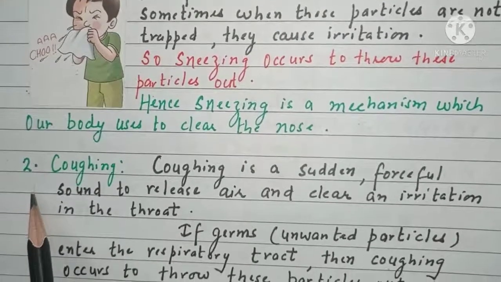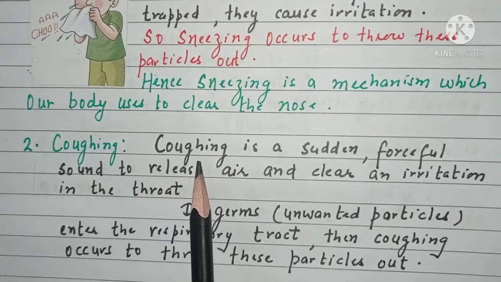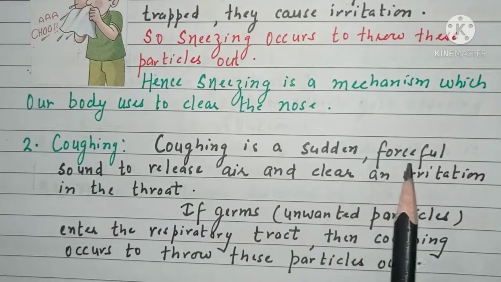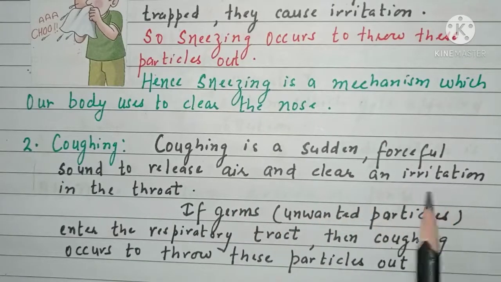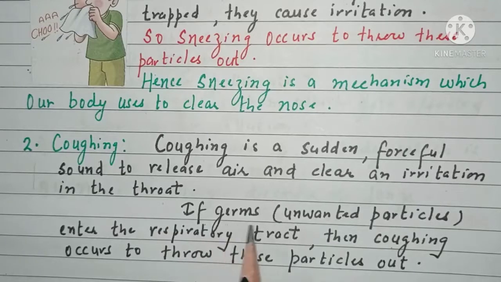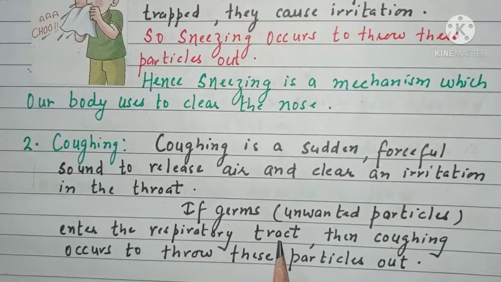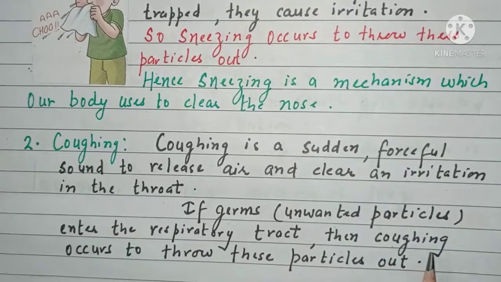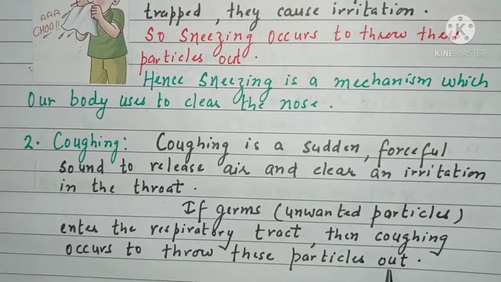Second allergic disease because of air pollution is coughing. Now, what is coughing? Coughing is a sudden, forceful sound to release air and clear an irritation in the throat. If germs, meaning the unwanted particles, enter the respiratory tract or windpipe, then coughing occurs to throw these particles out.